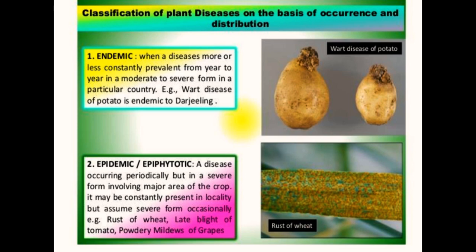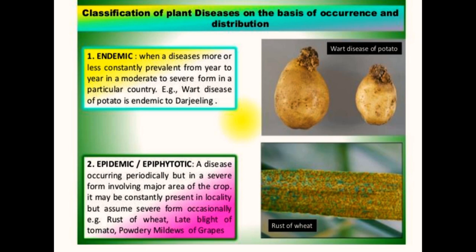And second one, epidemic and epiphytotic diseases. A disease that occurs periodically but in severe form involving a major area of crop. It may be constantly present in a locality but assume severe form occasionally. For example, rust of wheat, late blight of tomato, powdery mildew of grapes. This is a picture of rust of wheat.